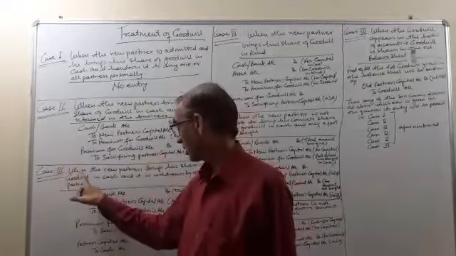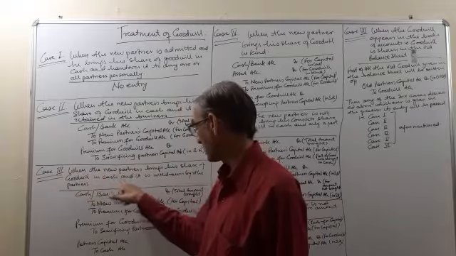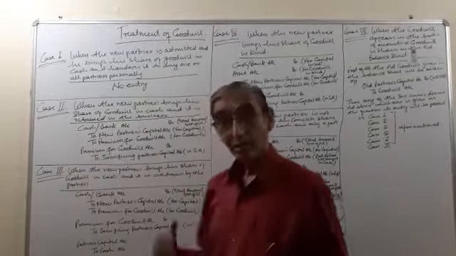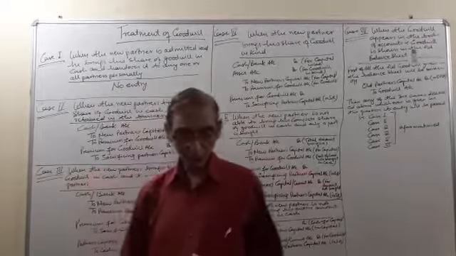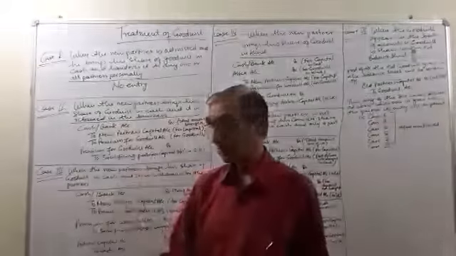Now case 3, when the new partner brings his share of goodwill in cash and it is withdrawn by the partners. The partner has brought his share of goodwill in cash and that amount has been withdrawn by the partners.